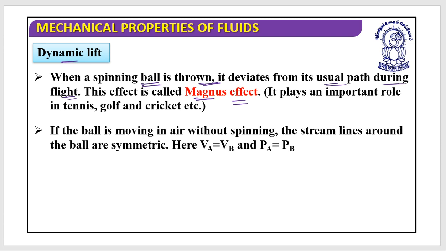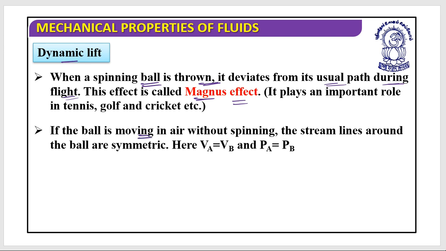It will rotate in the air, and after pitching, it is going to deviate its path. So what we are about to learn is why the spinning effect can deviate the path.